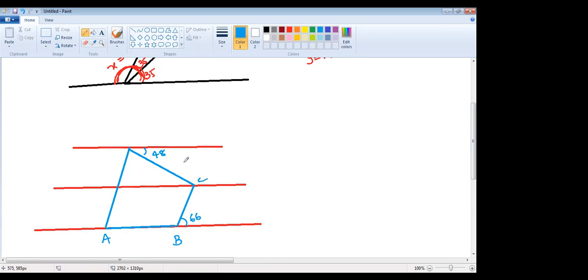ABCD is a quadrilateral. And the lines are like EF is a line. GH is another parallel line towards EF. GI or GH, is it GI?